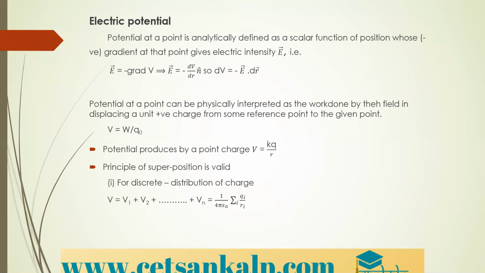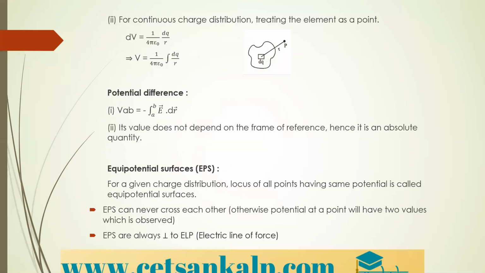This is the principle of superposition. For a continuous charge distribution, treating the element as a point, V is equal to 1 upon 4 pi epsilon naught integration of dq by r.